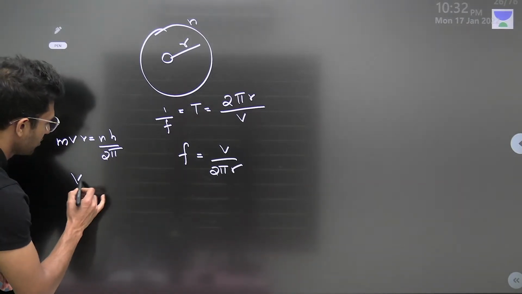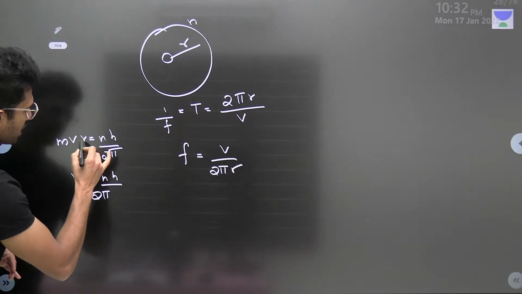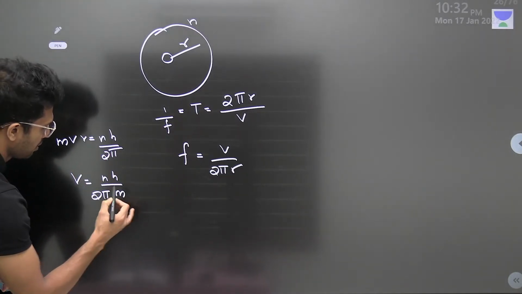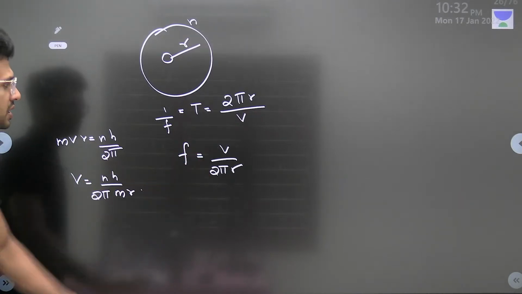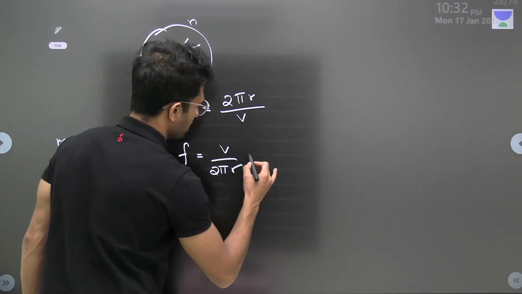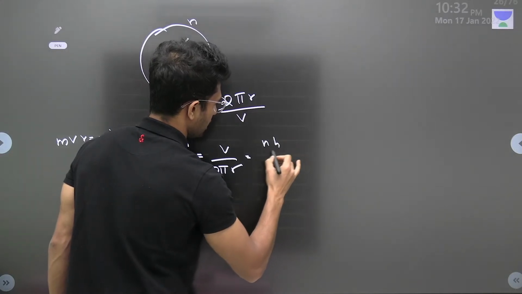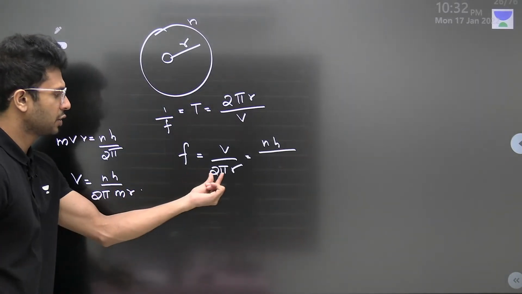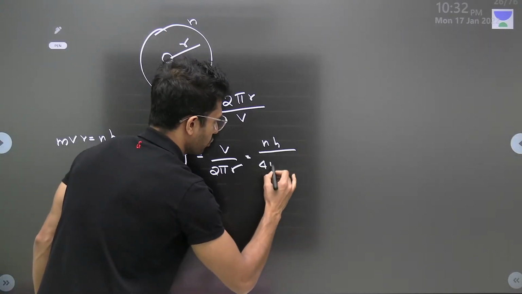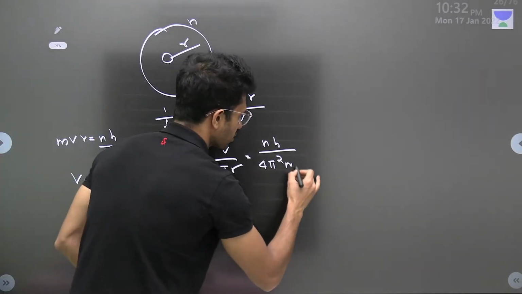From here we will get the v value, that is nh divided by 2 pi into m into r, isn't it? So for this v, I'm going to substitute the same here. v is equal to nh divided by 2 pi here, 2 pi here. So it becomes 4 pi square m r into r square.